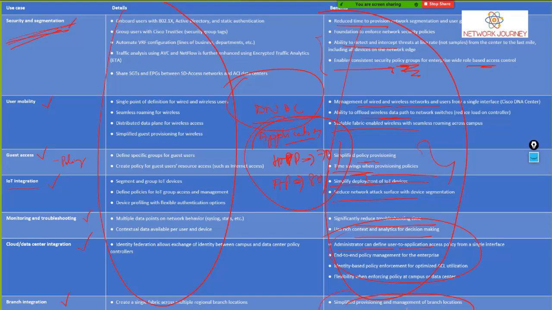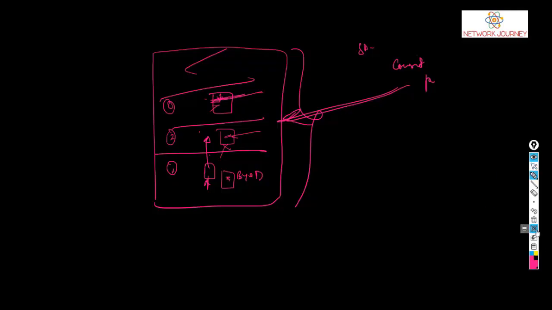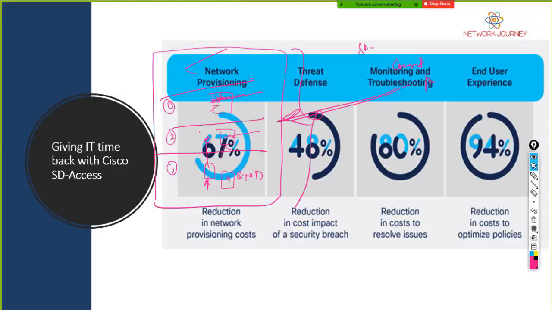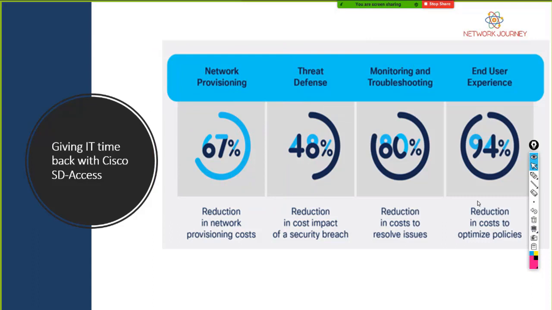Simplified provisioning, management of branch location, enterprise provisioning. Okay, something which we all discussed. So just trying to have a lot of slides so that you have a lot of topics with you, or a lot of slides so that you can refer to it. Okay. Giving IT time back with Cisco SD Access. Once again, the data which is collected from the Cisco website.